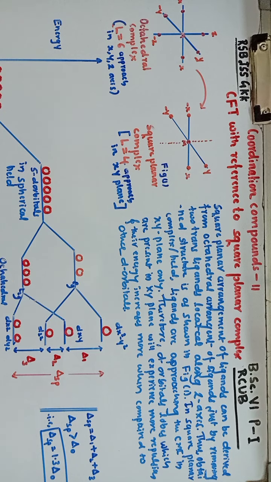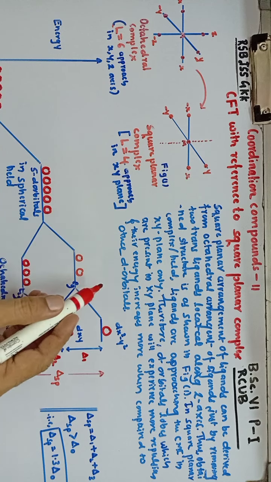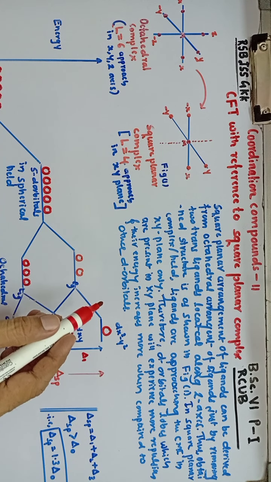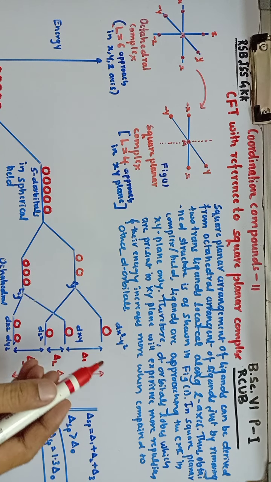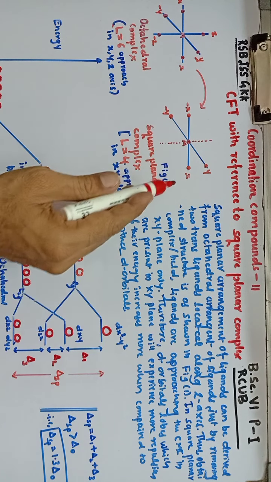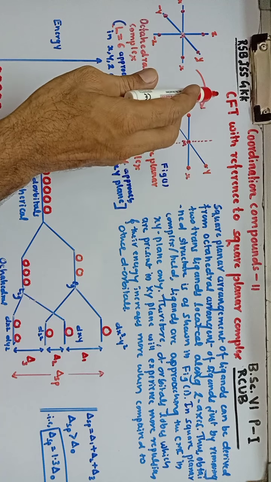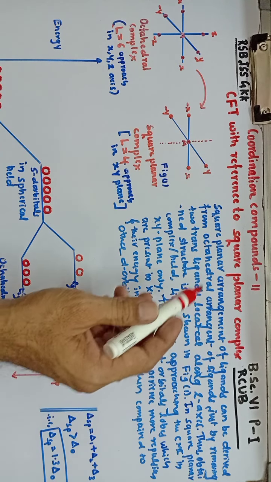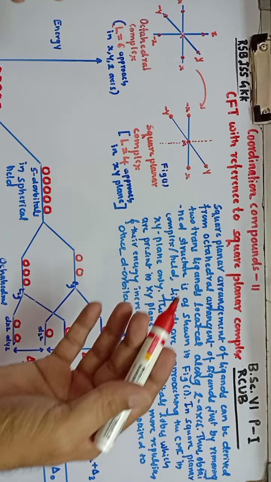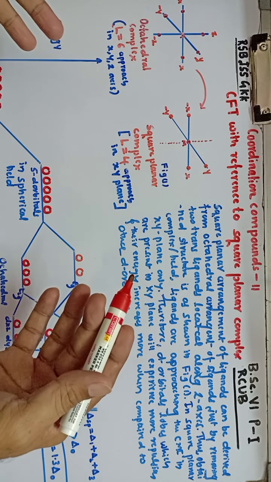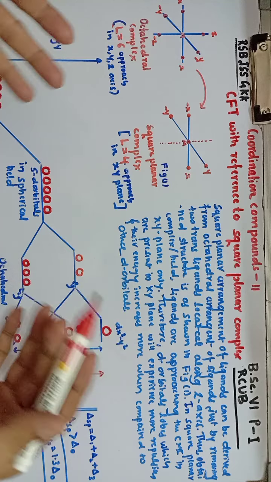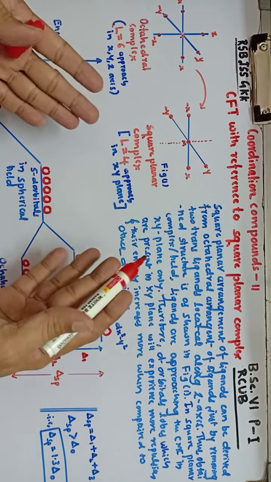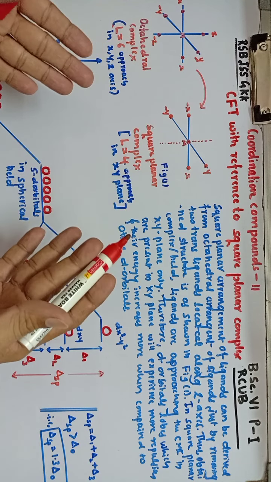Well, in the last video, I discussed the crystal field stabilization energy in case of tetrahedral complexes by taking particular examples. In this video, I will explain the crystal field theory with reference to square planar complexes. That means when the ligands are arranged around the central metal ion in a square planar fashion, how the 5d orbitals are going to split into different sets of orbitals. It is entirely different when compared to the tetrahedral arrangement of ligands.